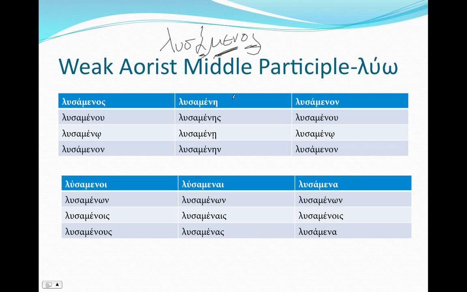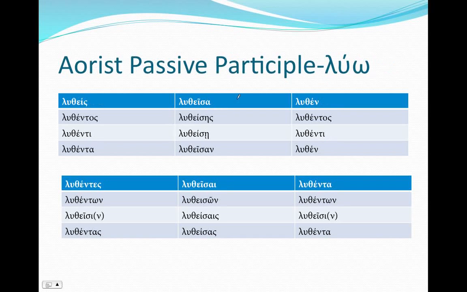Now let's move on to the aorist passives. For an aorist passive, remember, it doesn't matter if it's a weak or a strong verb. They're going to have the same passive form. That is, it's formed from the sixth principal part. So remember, the sixth principal part of λύω is ἐλύθην. Well, what we're going to do is knock off our epsilon, and knock off the eta, and we're going to use the ending. So our stem is λυθ. We're going to use εις, εισα, εν, and again, it's going to be a first, third.